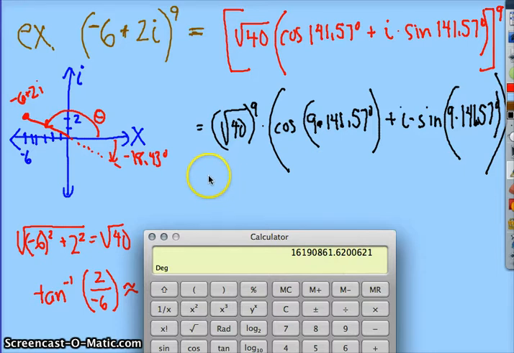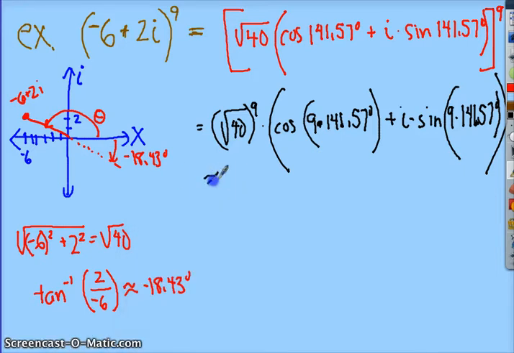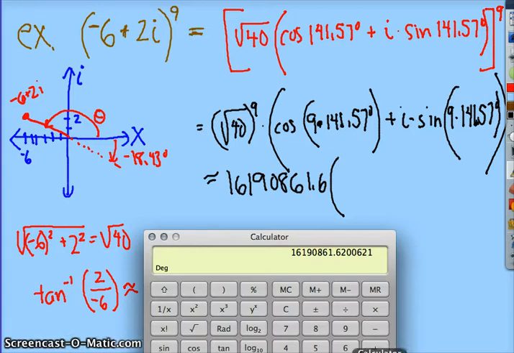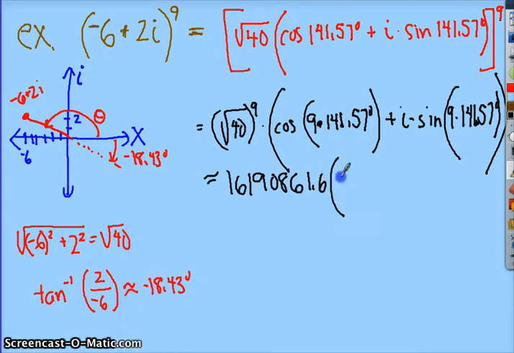All right. 141.57 times 9 gives me 1,274.13.